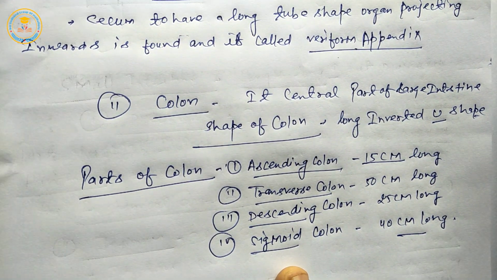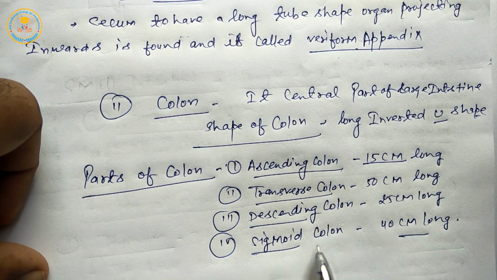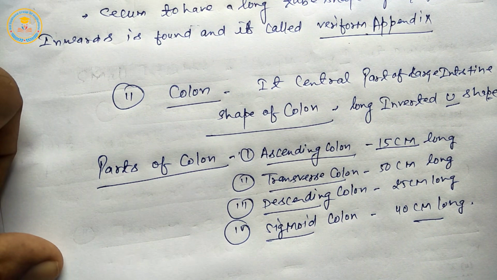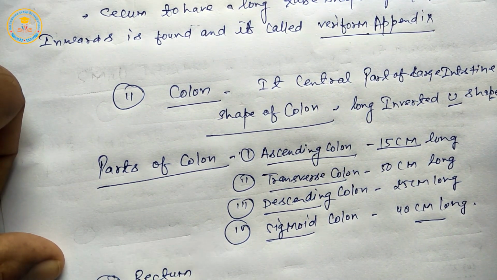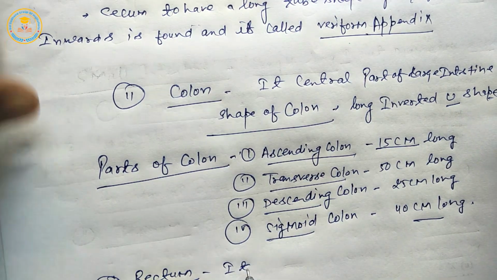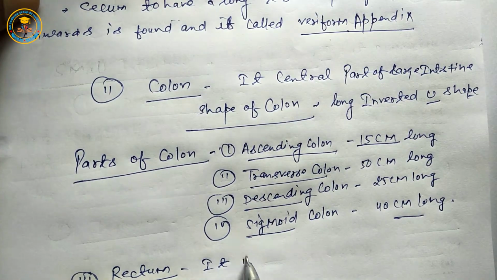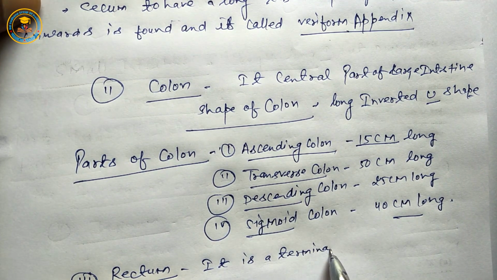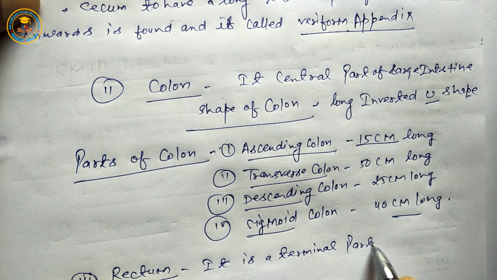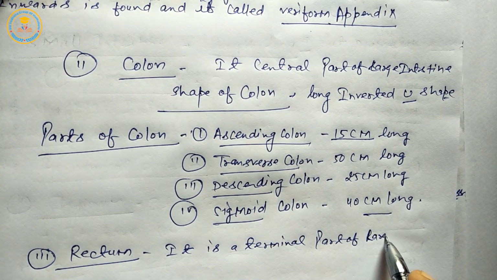But the longest part of the colon is the transverse colon, the second longest is the sigmoid. Third is the rectum. It is the last or terminal part of the large intestine.